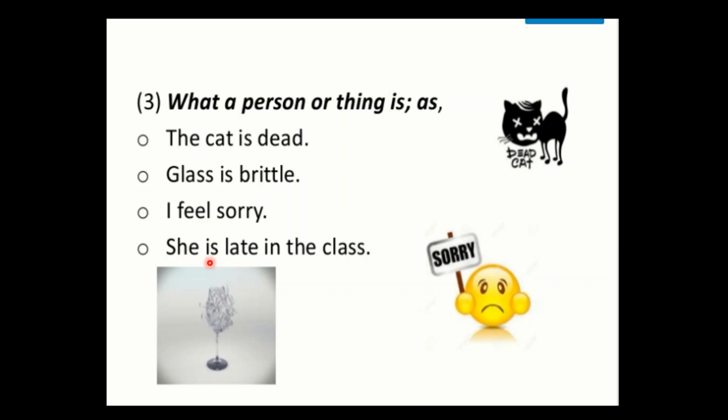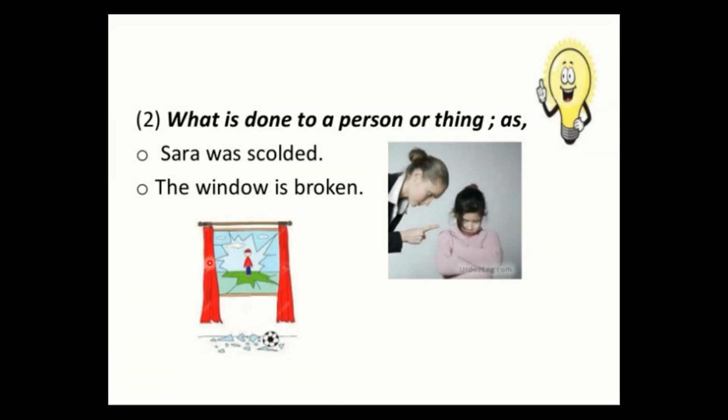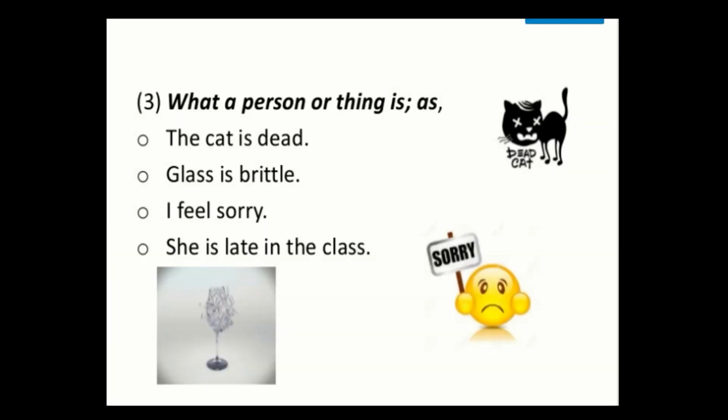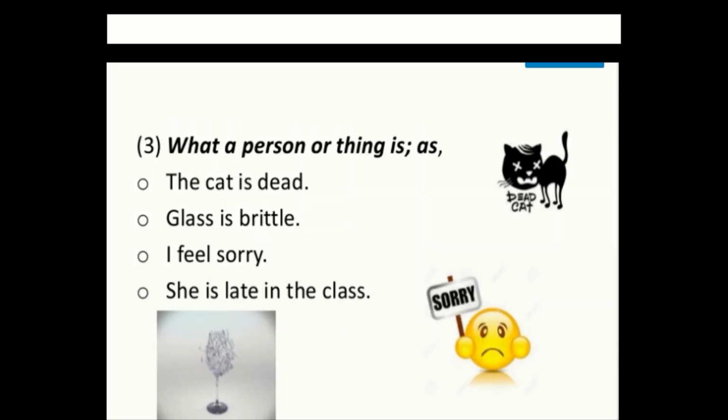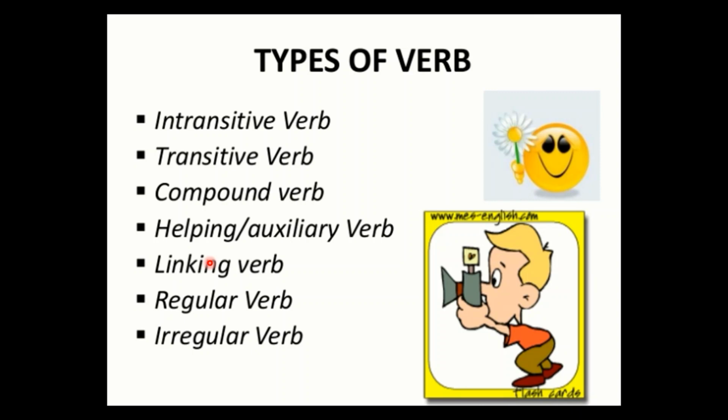So you see that a verb is the state or an action, and secondly what is done to a person or a thing, and third is what a person or thing is, the state of being. So this is verb. So let's see types of verbs. These are intransitive verb and transitive verb, and you have already done it in one of our previous lessons.